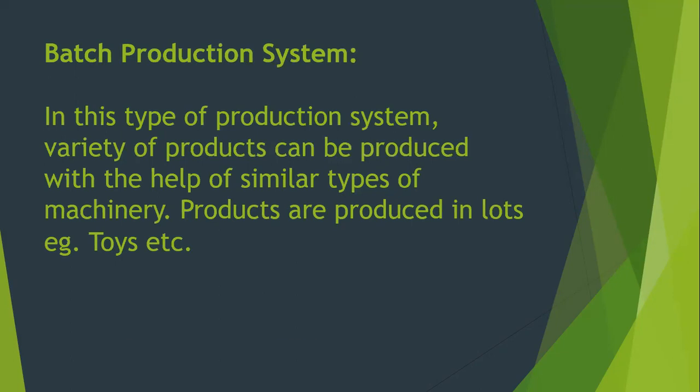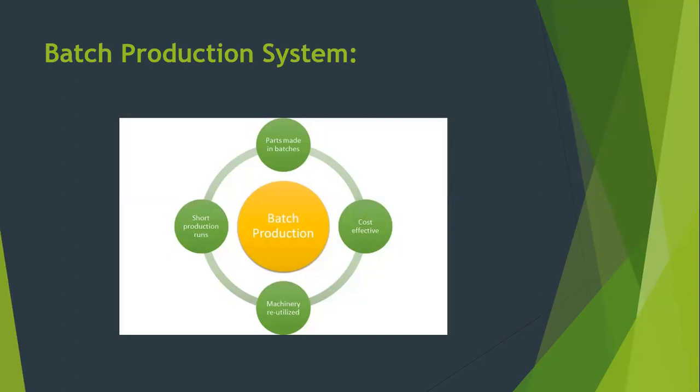Now moving further, this is a typical diagram of a batch production system, wherein, as you can see, it is very cost effective and machinery can be reutilized for multiple things, and the production run is also very short, and the parts are made in batches, as we have already discussed.